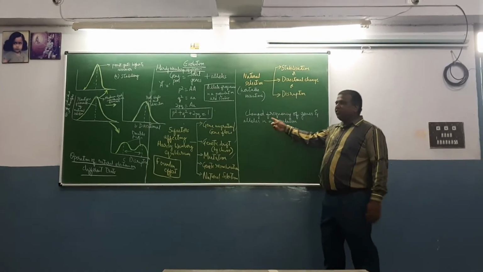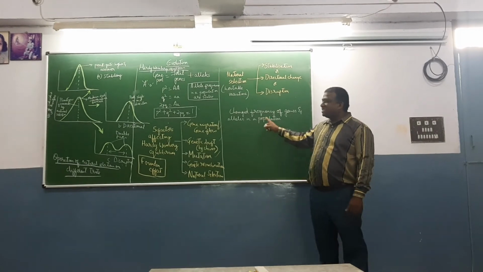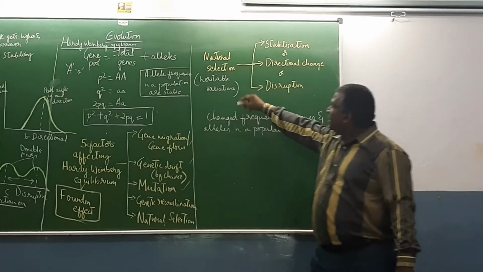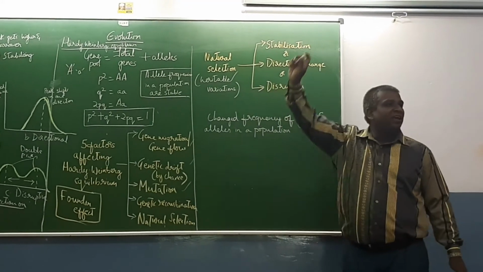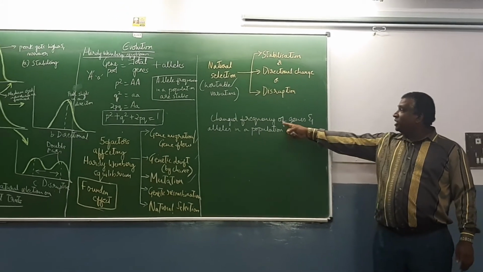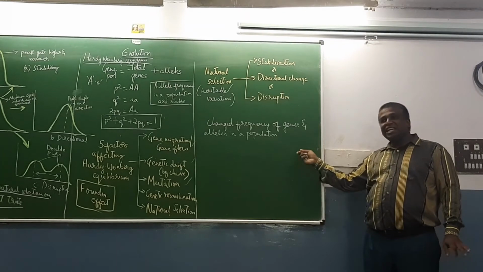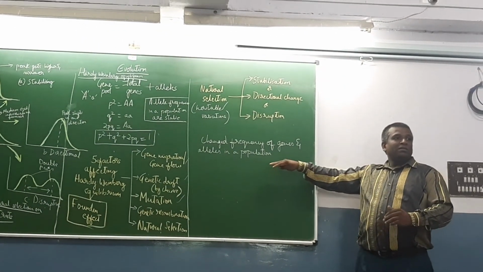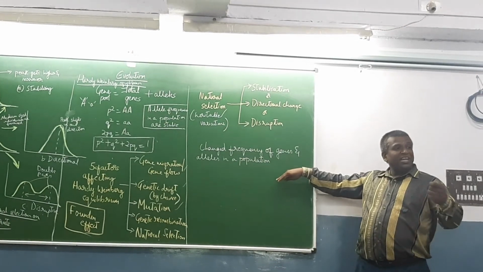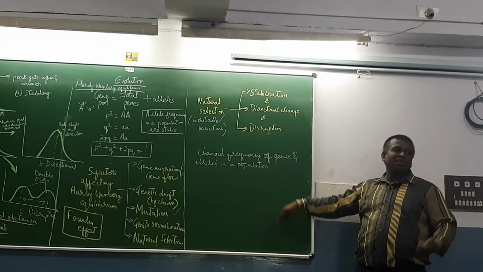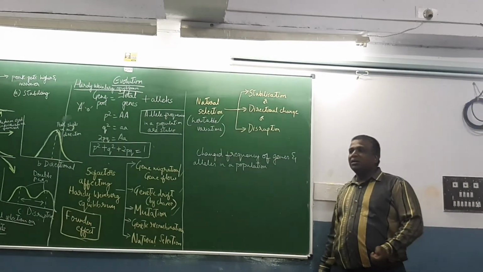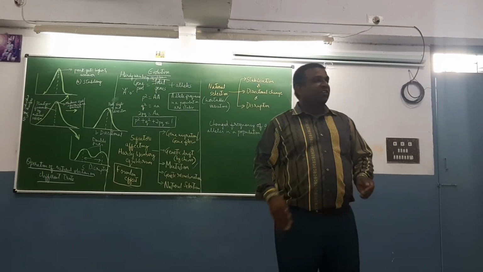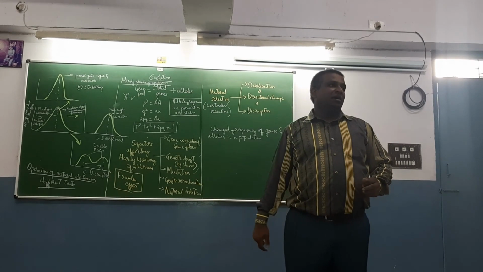So the change in frequencies of genes and alleles in a population is selected by natural selection, provided there is variation. Change in frequency of genes, if changed, Hardy-Weinberg equilibrium changes. If changed, these are going to lead to formation of new species and evolution. Okay. So this is what you have to remember regarding Hardy-Weinberg equilibrium. The factors affecting Hardy-Weinberg.